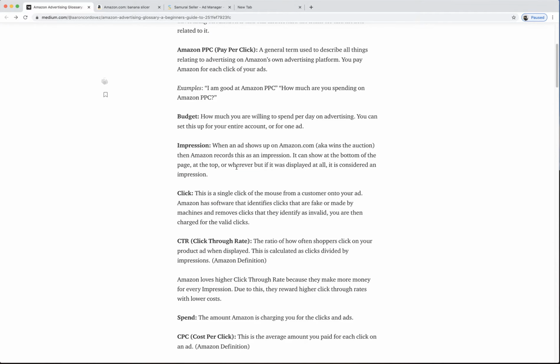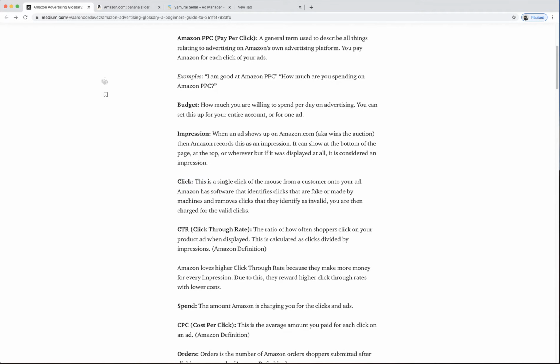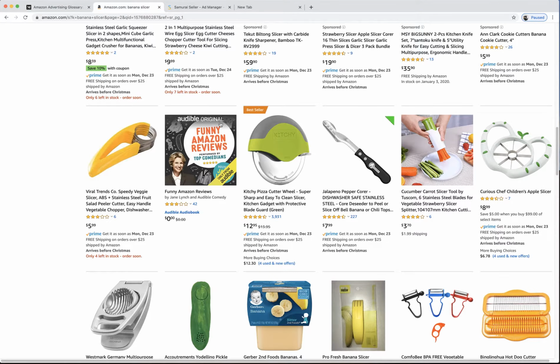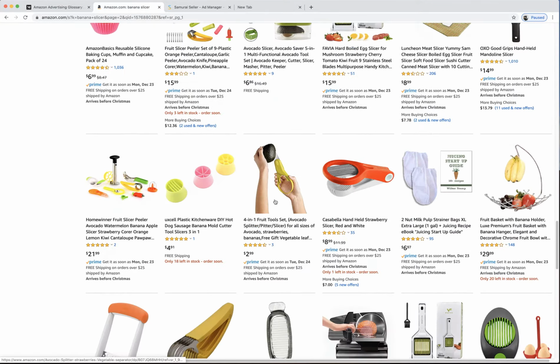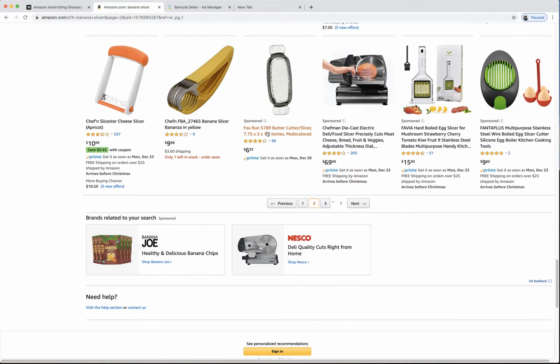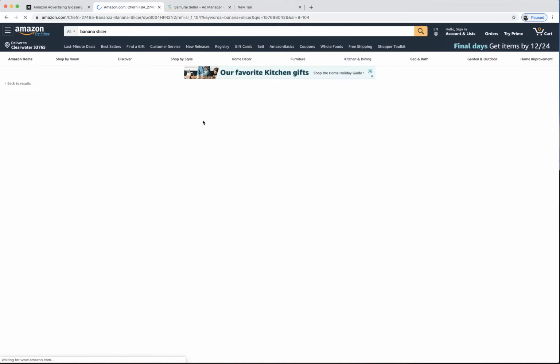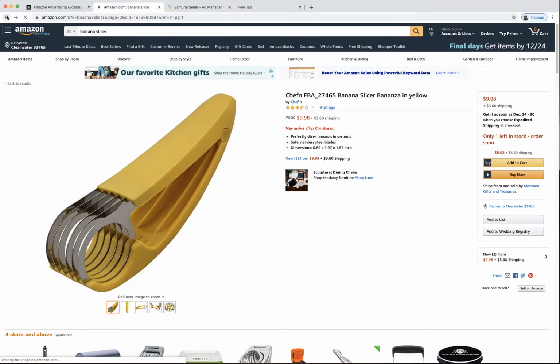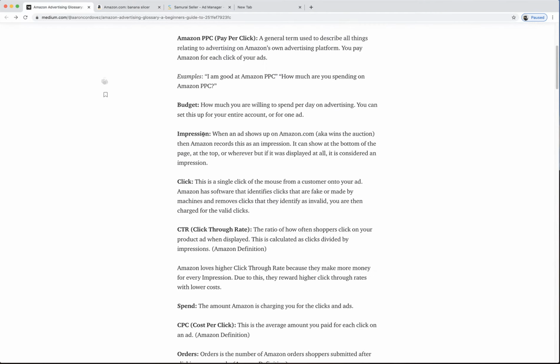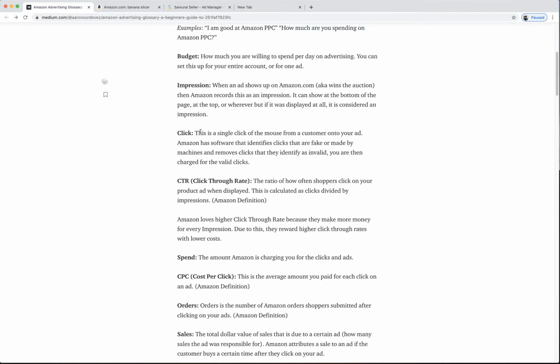Cool. Okay, click. This is when a person clicks onto your ad. So right now this is the sponsored one, but if I click into here, that would have been a click if that was an ad. Obviously it's a regular click, but you pay for every click. And just as a note, Amazon has software and a lot of algorithms, and if they identify that a click is fake, they take it off.